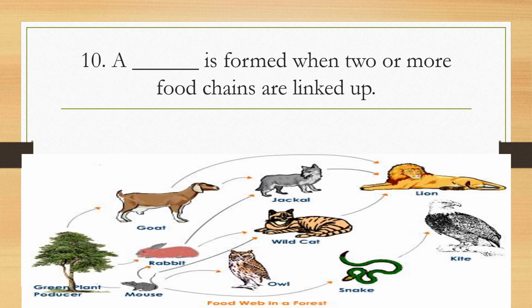So if you join two food chains, that means you are linking them up, and that is what you call a food web. Therefore, a food web is formed when two or more food chains are linked up or joined together. The diagram below shows an example of a food web.